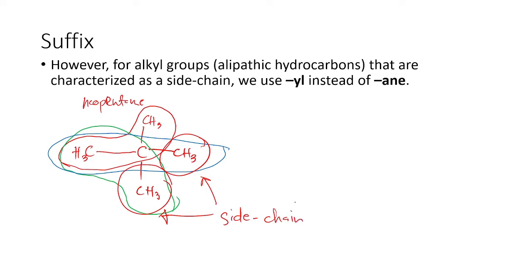So for alkyl functional groups, which are aliphatic groups, we will identify these as side chains, and instead of using methane, we will name these two as methyl.